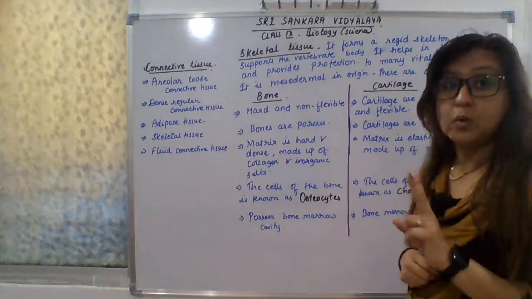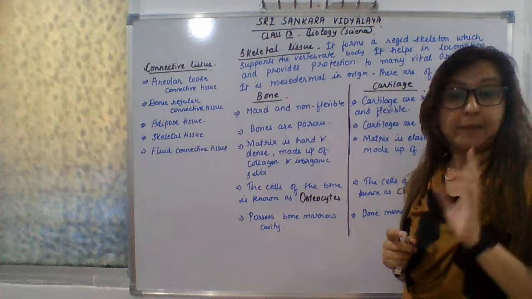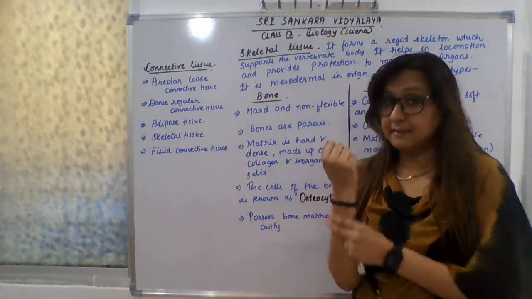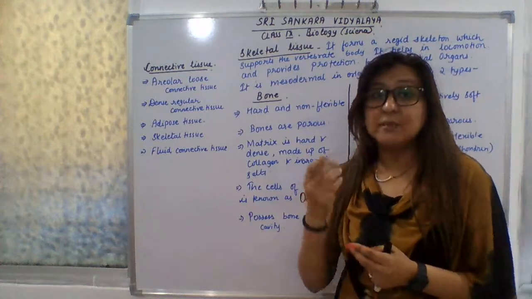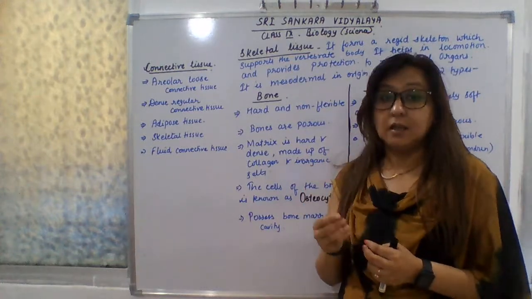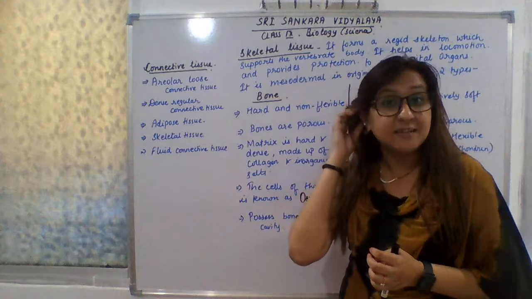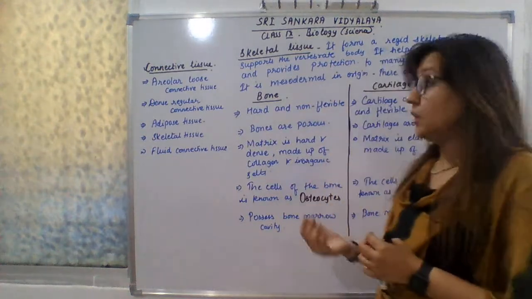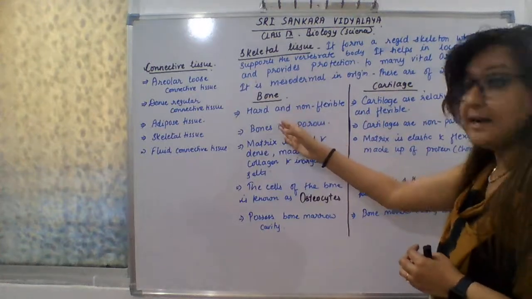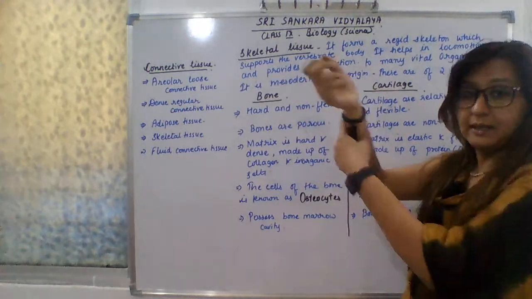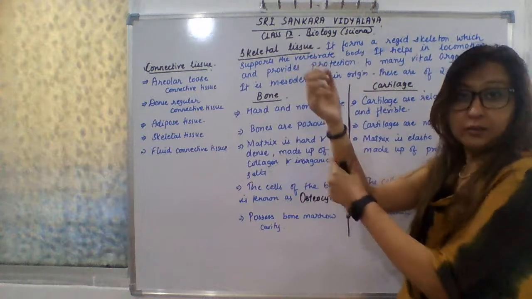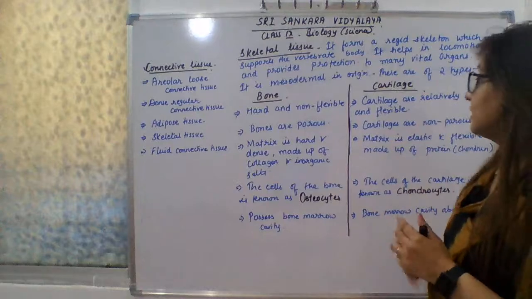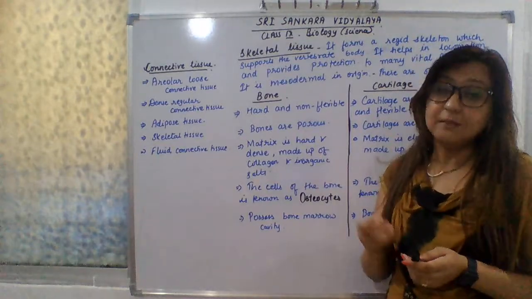These are basically of two types. We know this is of two types, bone and cartilage. I told you the bones, like hand, these are the bones. Cartilage means the soft bones. You can say the bones which are present in your ears, these are soft bone. The bones which are present in nose, these are soft bone. So now bones are hard and non-flexible. Definitely you can't fold your hands from here, no, because the bones are non-flexible. Whereas the cartilage are relatively soft and flexible.